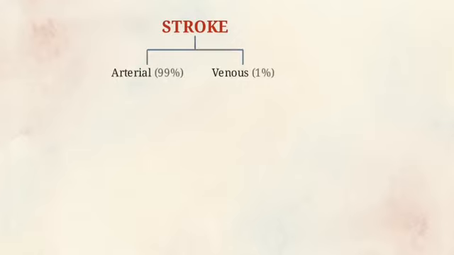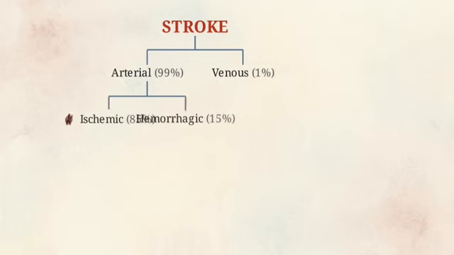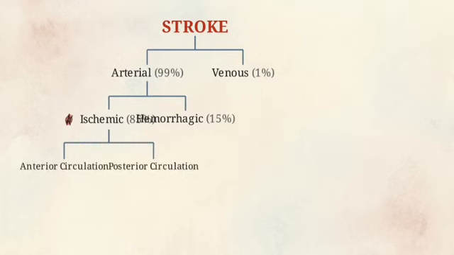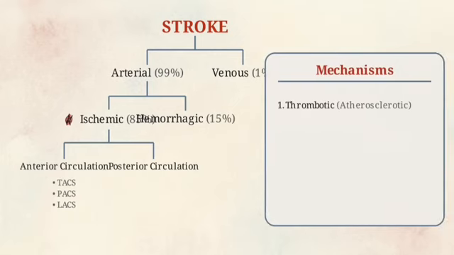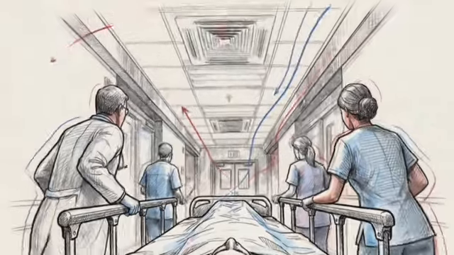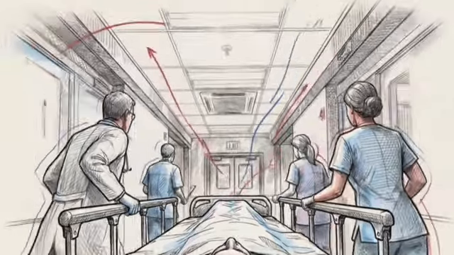In the emergency department, stroke is a broad umbrella term that requires immediate systematic deconstruction. We first divide the event by etiology, arterial or venous. We then subdivide arterial strokes into ischemic blockages and hemorrhagic bleeds. Ischemic strokes are further classified by their location, either the anterior or posterior circulation, using the vascular maps we've established. We also define the mechanism, a thrombus formed by atherosclerosis, or an embolus traveling from the heart to wedge in a smaller vessel. Determining the anatomical location and the mechanical cause is what dictates the immediate treatment protocol and the patient's chances of recovery.